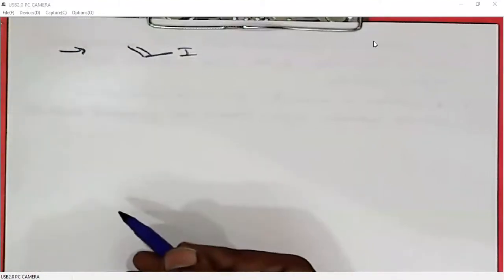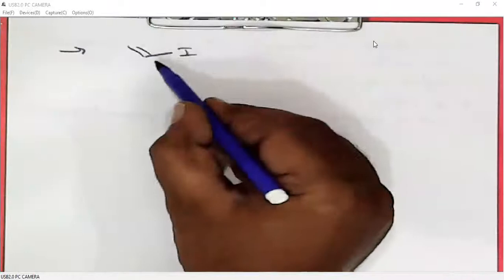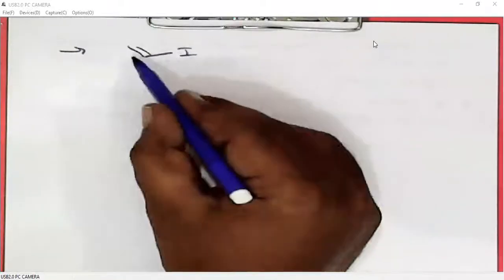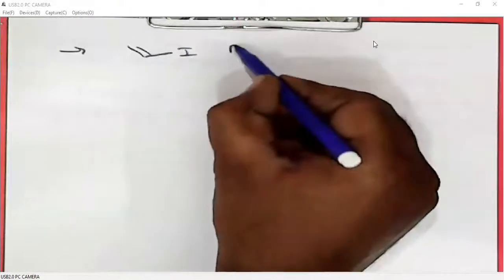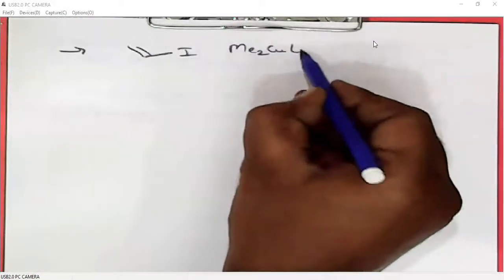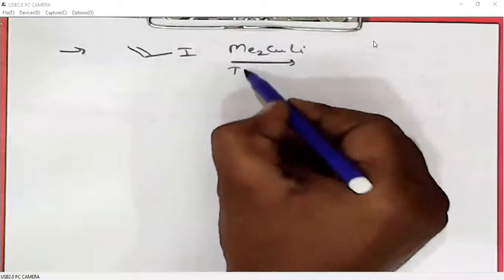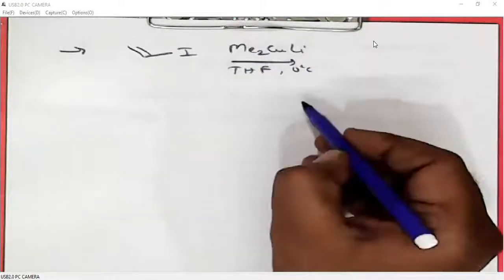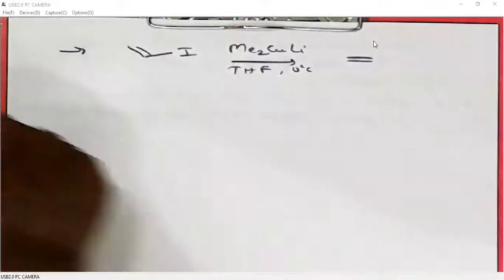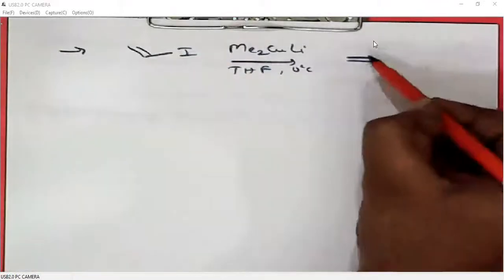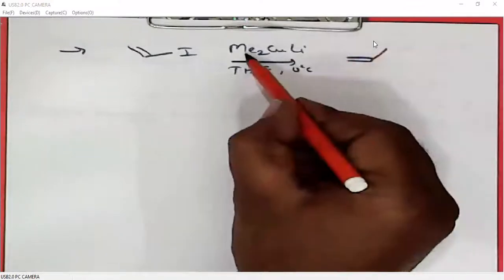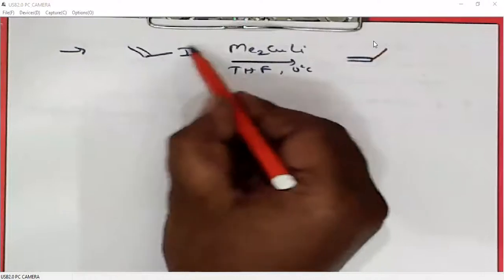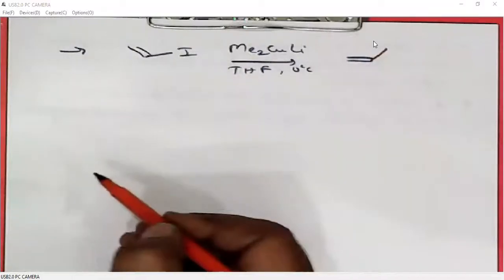Even the coupling reaction occurs between vinyl halides, that means halogen on a double bond. When we treat this vinyl iodide with Gilman reagent, it undergoes coupling with methyl. This alkyl group will undergo coupling with this vinyl group after expelling the halogen.